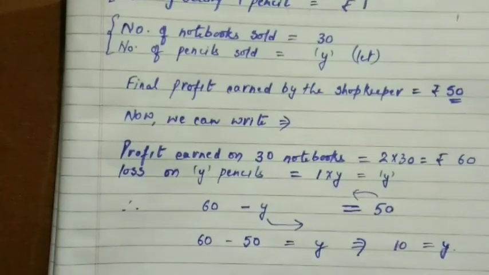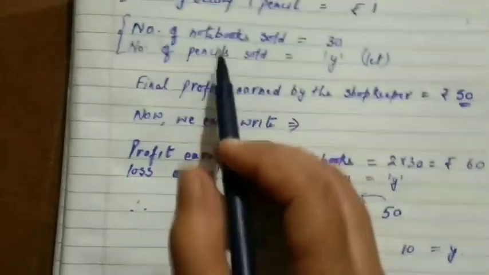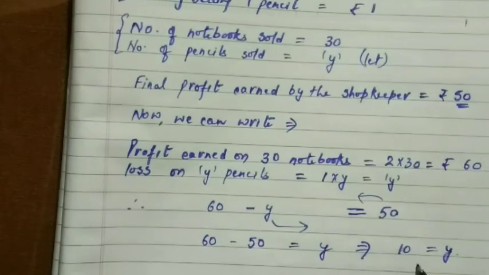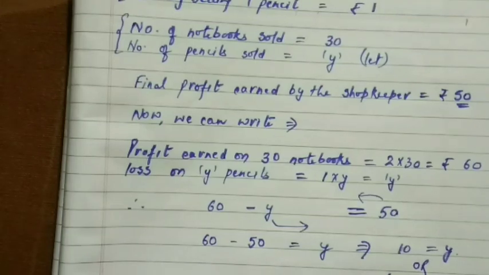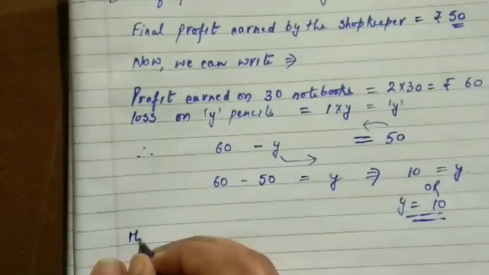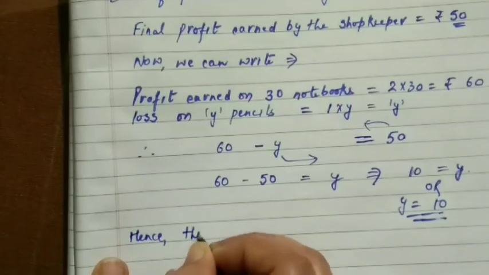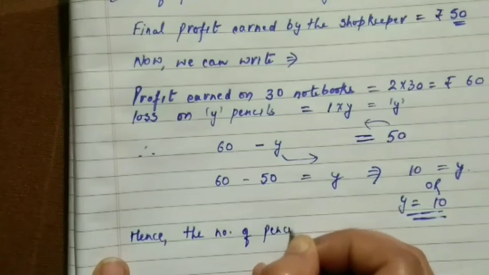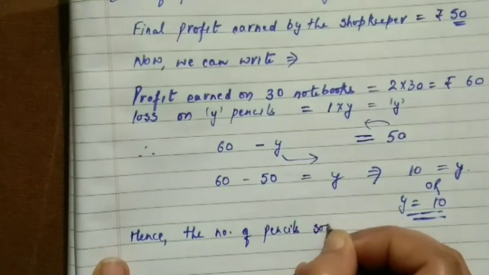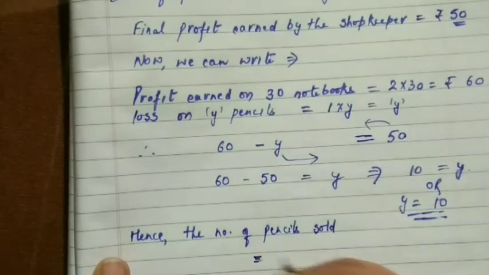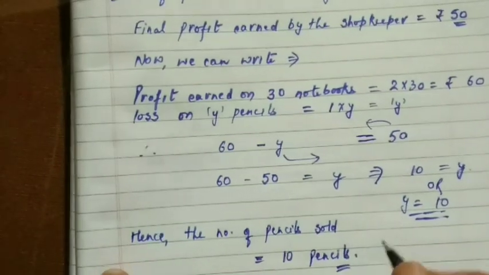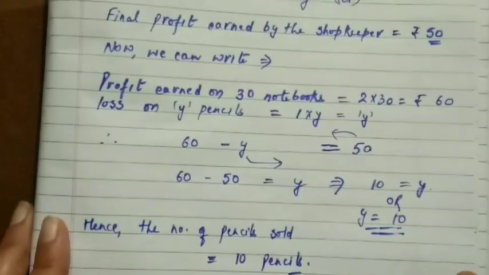Y was the number of pencils sold. So here we can write it as 10 is equal to y. We can write it as 10 also. And simply now we got the answer. The number of pencils sold is equal to 10 pencils. So this was question number 5.